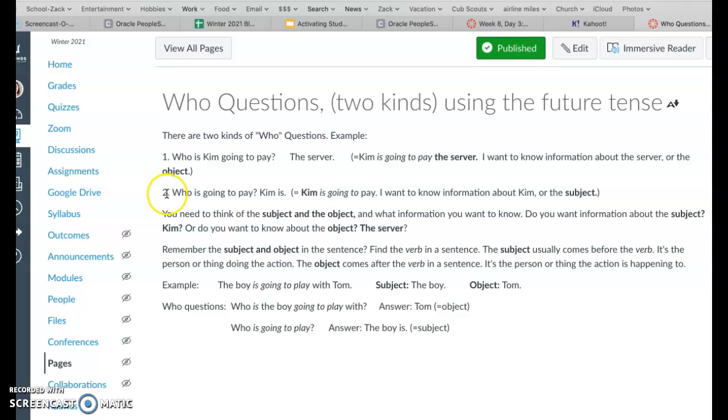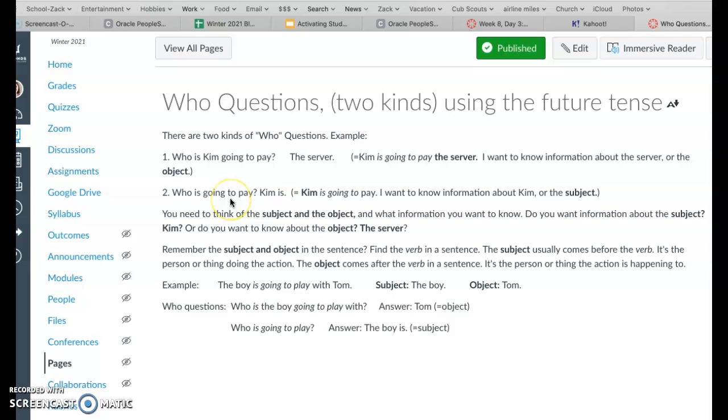The second kind of who question, for example, number 2: Who is going to pay? Kim is. Kim is going to pay. This is the sentence. And if I want to know information about the subject, in this case Kim, this is the kind of who question I'm going to ask. Who is going to pay? Kim is. So we need to think of the subject and the object and what kind of information you want to know. If you want to know information about the subject, in this case Kim, then you're going to ask this kind of question.